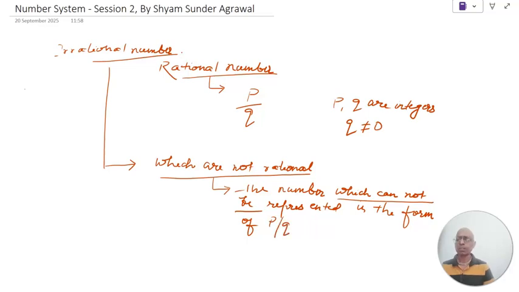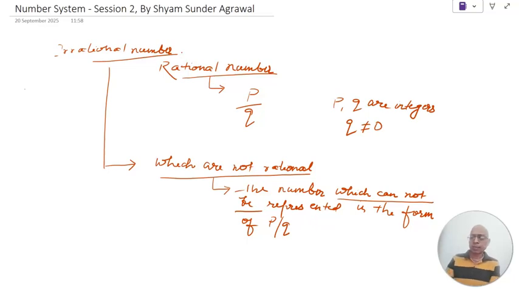This needs to be remembered. See, rational and irrational are related. If you understand rational numbers, you would understand irrational numbers also, and if you understand irrational numbers, you would understand rational numbers also. Because if you know what a rational number is, that means you know which are not rational numbers, so those are irrational numbers also.